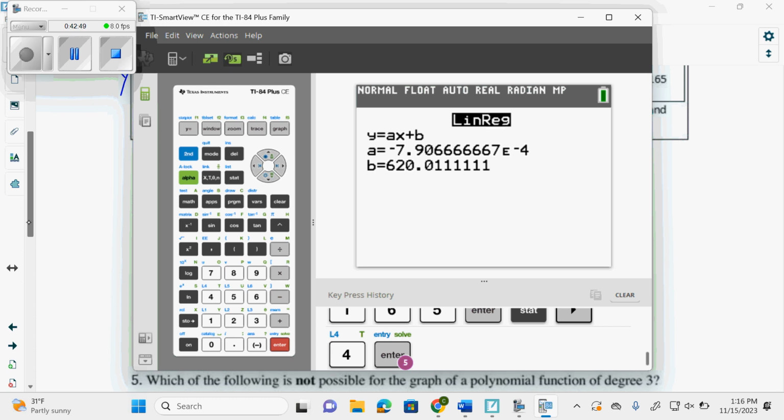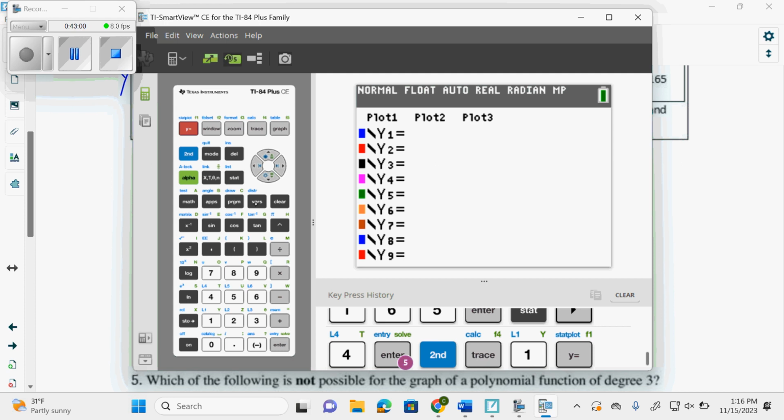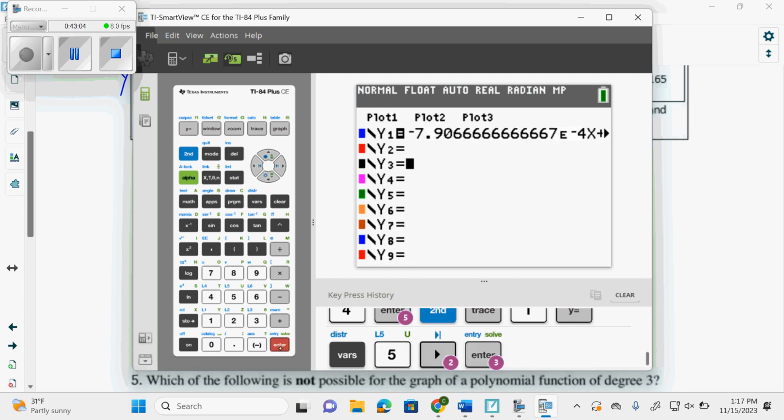Now, watch this. So 700,000 is my X. So I go to second, trace, value, because this is going to happen to you guys tomorrow. And you're going to go, oops, I didn't even put anything on Y equals. So vars, statistics, over to equation, enter. Now, are you guys watching? Because when you call me over to help you tomorrow in this situation, I'm going to say, remember this moment.